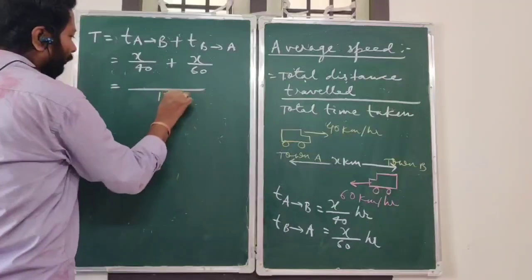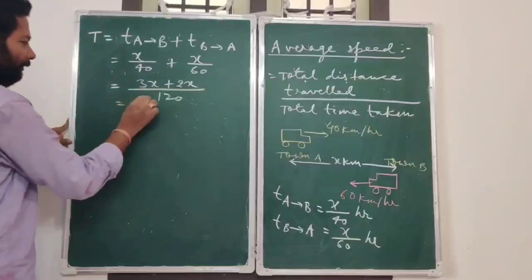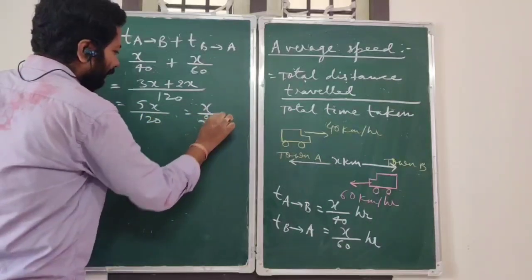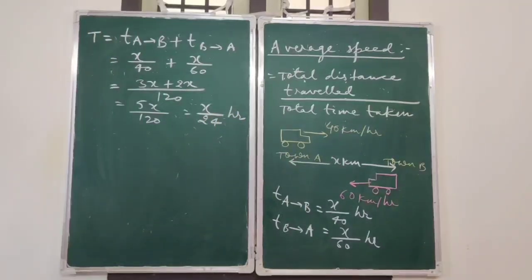So this is 120, 3x plus 2x. This will be equal to 5x by 120. So this is x by 24. If we attach the unit, x by 24 hours.